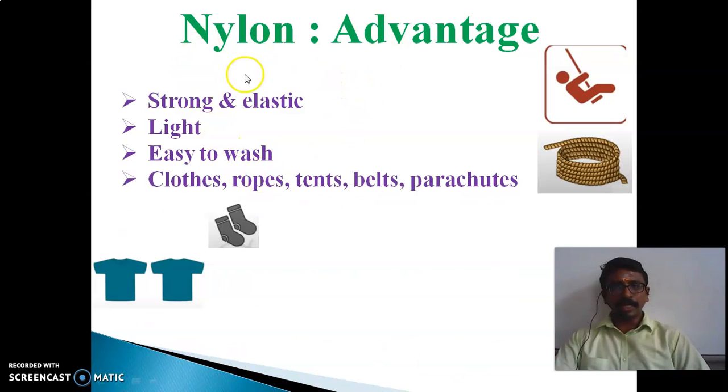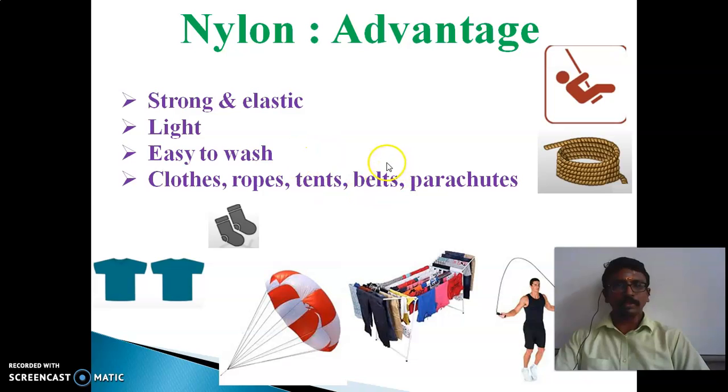So these nylons can be used in clothes, ropes, tents, belts and parachutes. So these nylons have various applications.